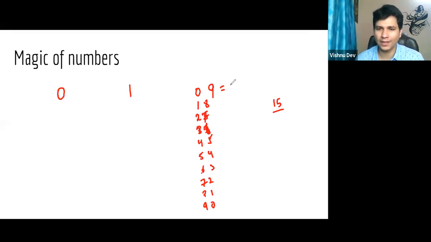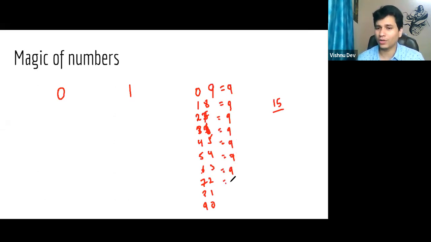9 plus 0 is 9. 8 plus 1 is also 9. 2 plus 7 is also 9. 3 plus 6 is also 9. 4 plus 5 is also 9. 5 plus 4 is also 9. 6 plus 3 is also 9. 7 plus 2 is also 9.